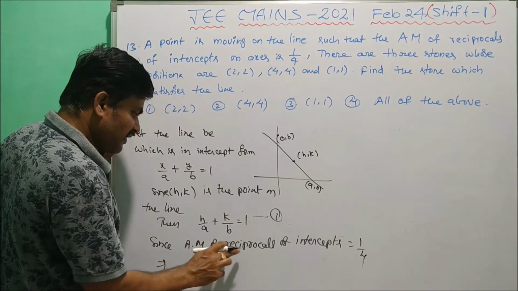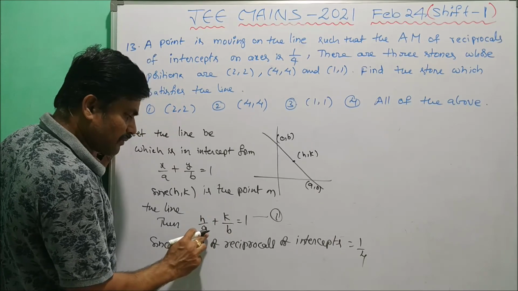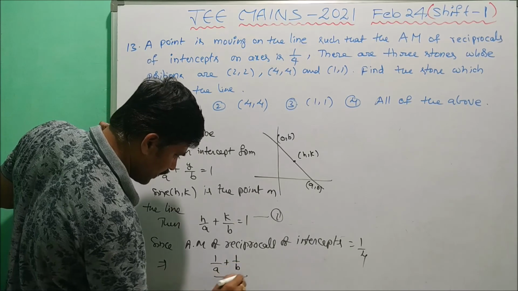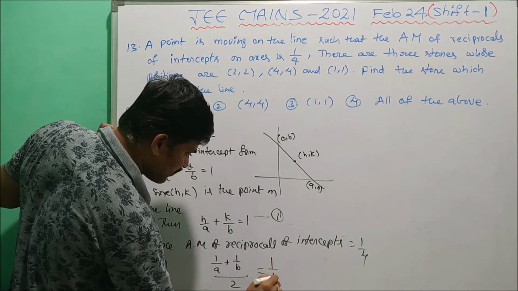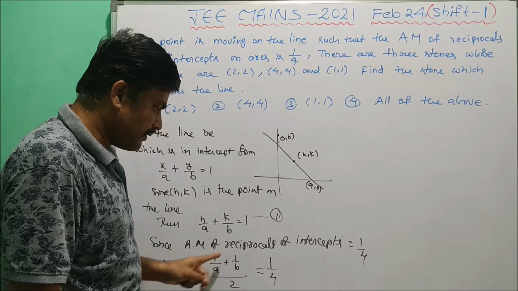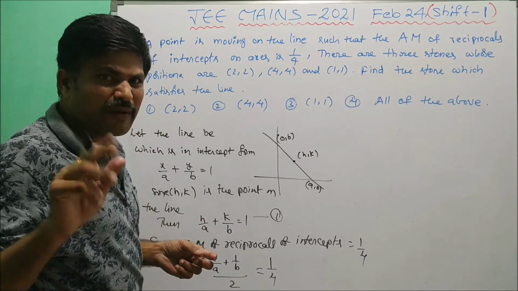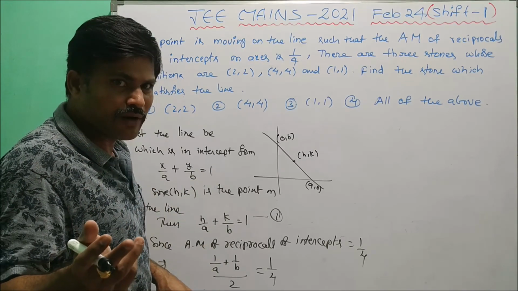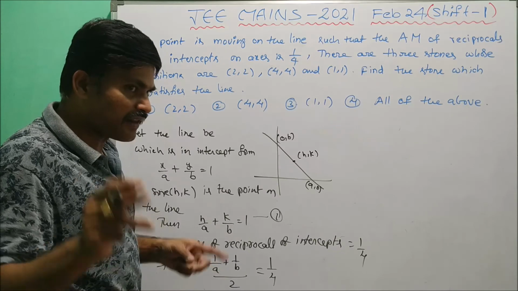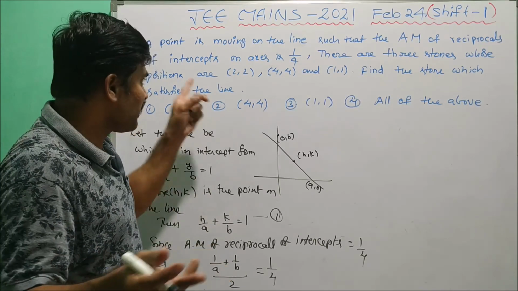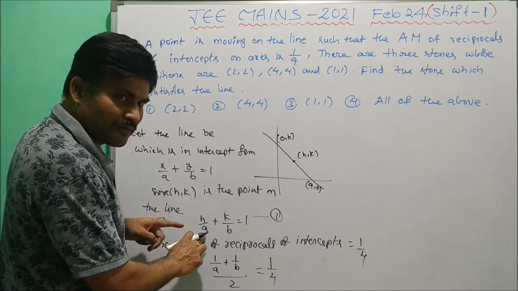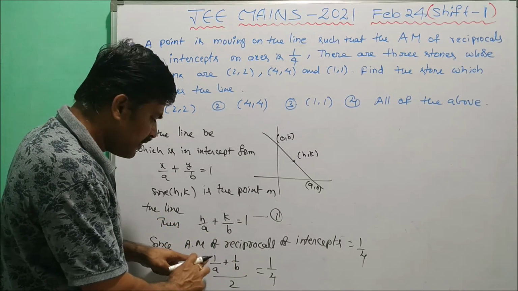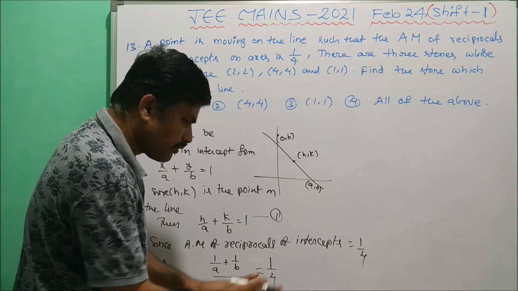Now here reciprocals means 1 by a and 1 by b, and we take the arithmetic mean of these two. Now we take (1 by a plus 1 by b) by 2, and that value is given as 1 by 4. The arithmetic mean of any two numbers a, b is (a plus b) by 2. Now the reciprocals of the intercepts are 1 by a and 1 by b. The arithmetic mean of 1 by a and 1 by b can be denoted as (1 by a plus 1 by b) whole by 2, that equals 1 by 4.